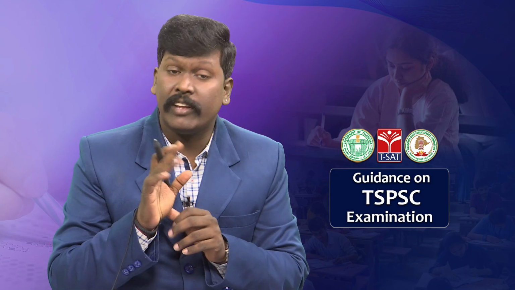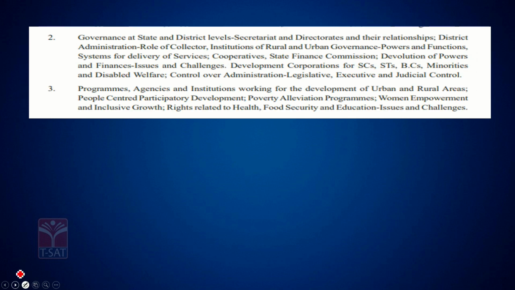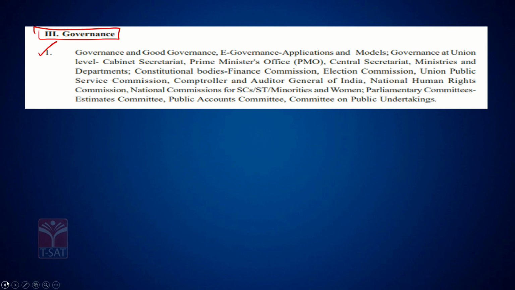Let us see the syllabus of governance. Topic 3 of paper 3 is divided into 5 chapters: 1, 2, 3, 4 and 5. If you look at chapter 1, the topic starts with what is governance and what is good governance. What is e-governance, and applications and models of e-governance?